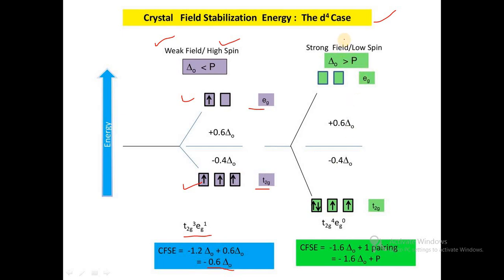But in the case of a strong field or low spin case, delta octahedral is greater than the pairing energy, so pairing is possible and it does not obey Hund's rule. There is a large energy gap between the t2g and eg levels, and all 4 electrons go into the t2g level. The electron configuration is t2g4 eg0, and the CFSE value is minus 1.6 delta octahedral plus 1 pairing energy, so overall minus 1.6 delta octahedral plus 1P. So this is the crystal field stabilization energy for the d4 case.